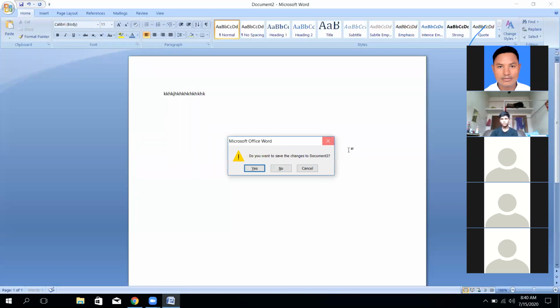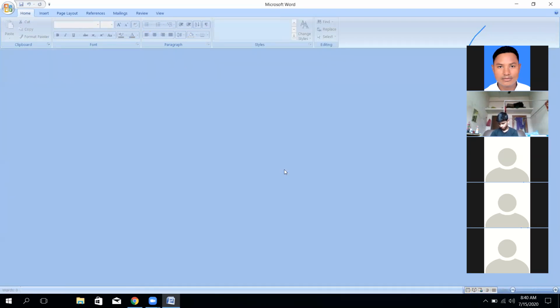For example, we are writing many things, and I don't want to store this document in my computer. No, don't worry. It is better to press Control W, and then press N for no, Y for yes. If you press N, then the computer will close the paper and it will not save it in your memory.